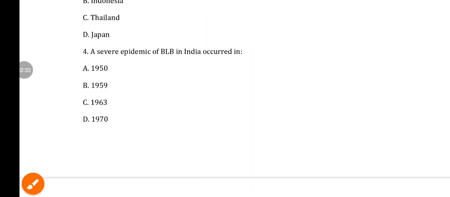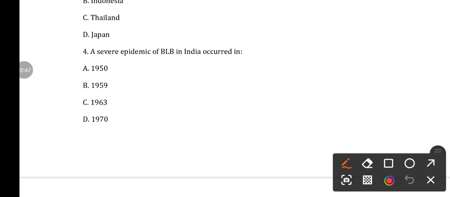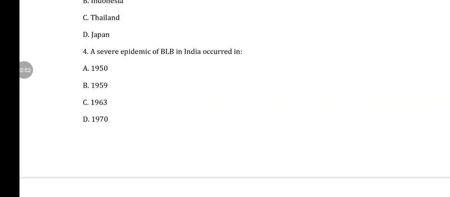Next, question number 4, a severe epidemic of bacterial leaf blight in India occurred in. So here the options are A 1950, B 1959, C 1963, and D 1970. So the severe epidemic in India occurred in the year 1963.